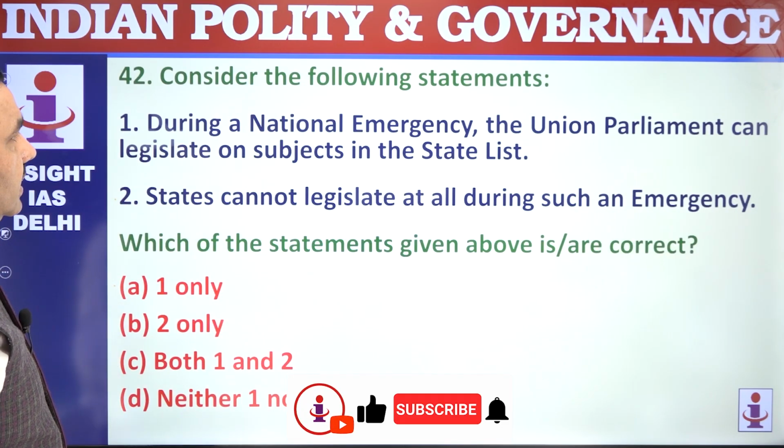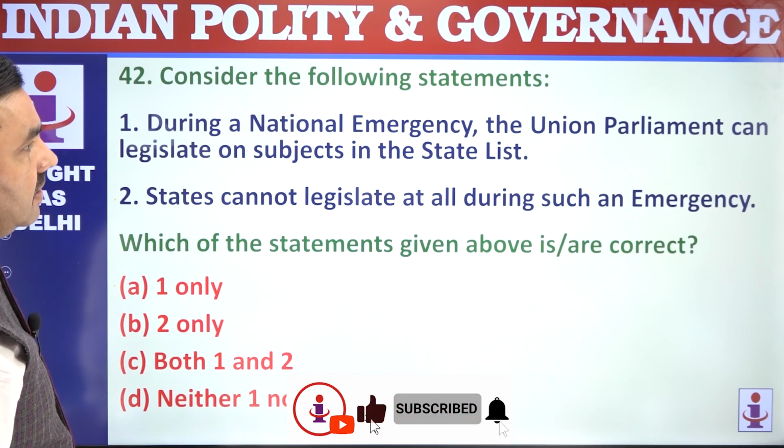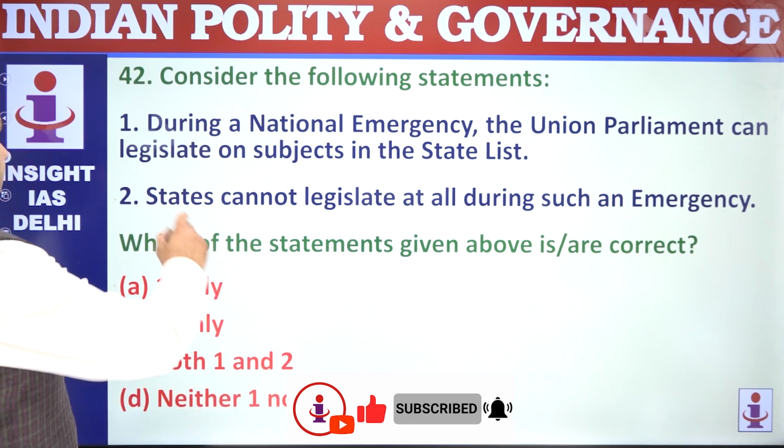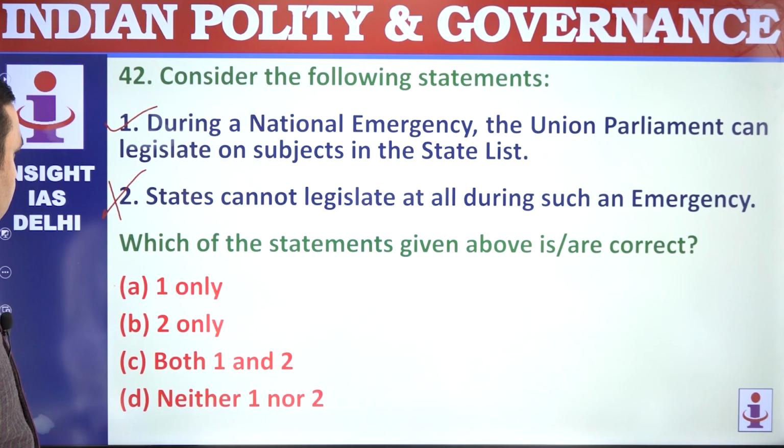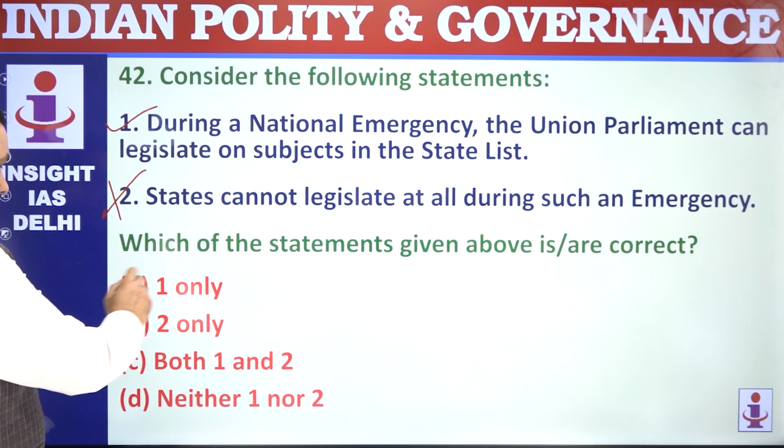42. During a national emergency, the Union Parliament can legislate on subjects of the state list, but the states also will continue to legislate on state list subjects. They are not banned.